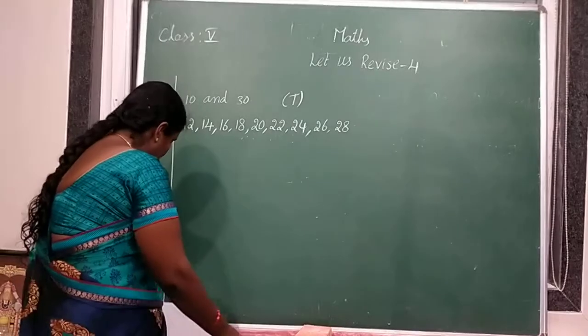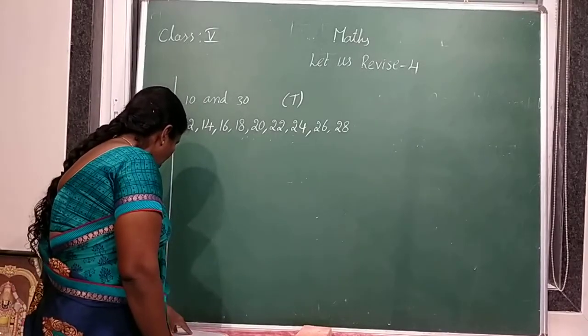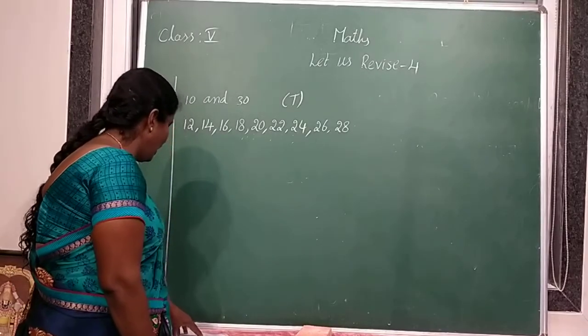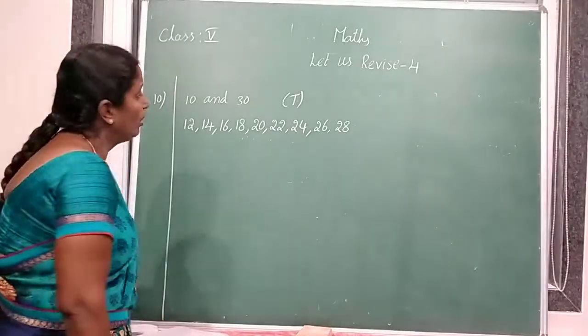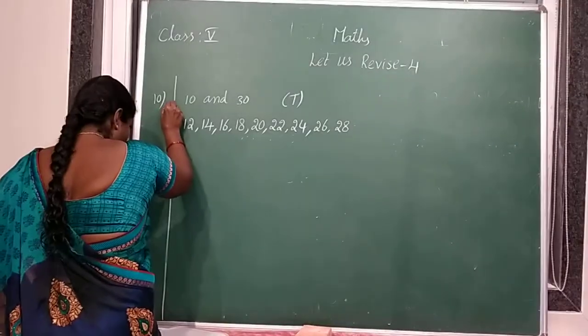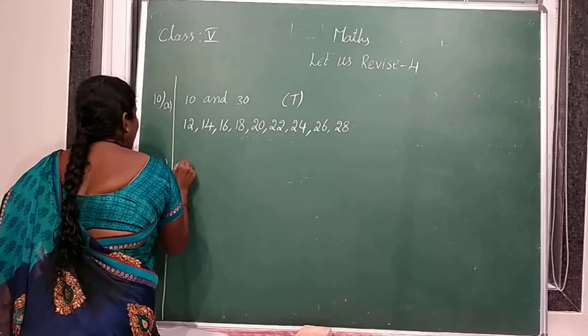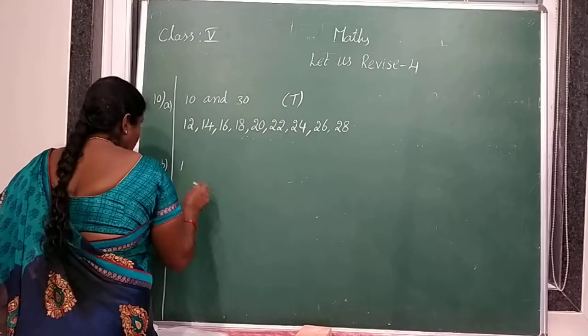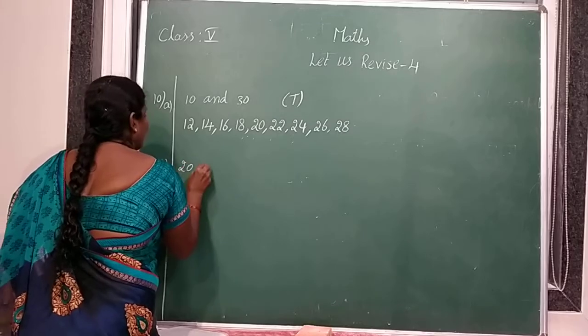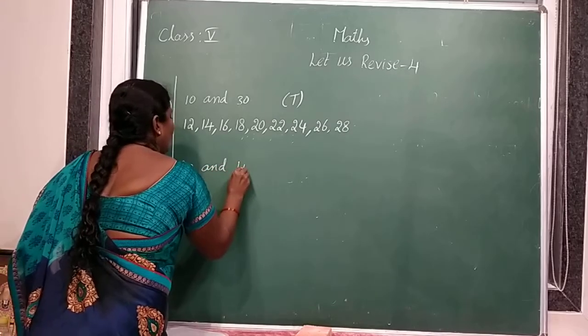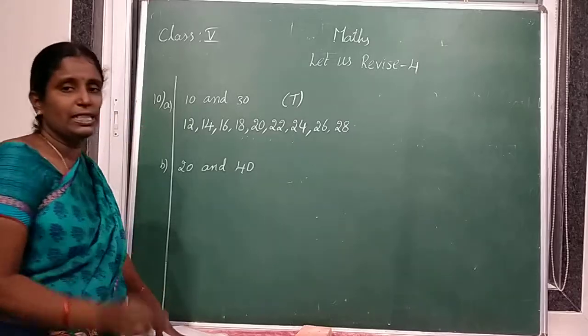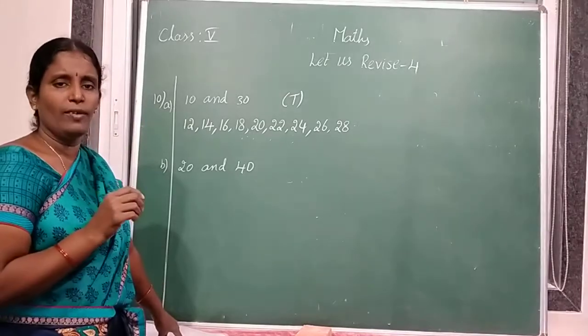Next one. Total number of odd numbers between 20 and 40 is 10. This is the statement. Is it true or false?